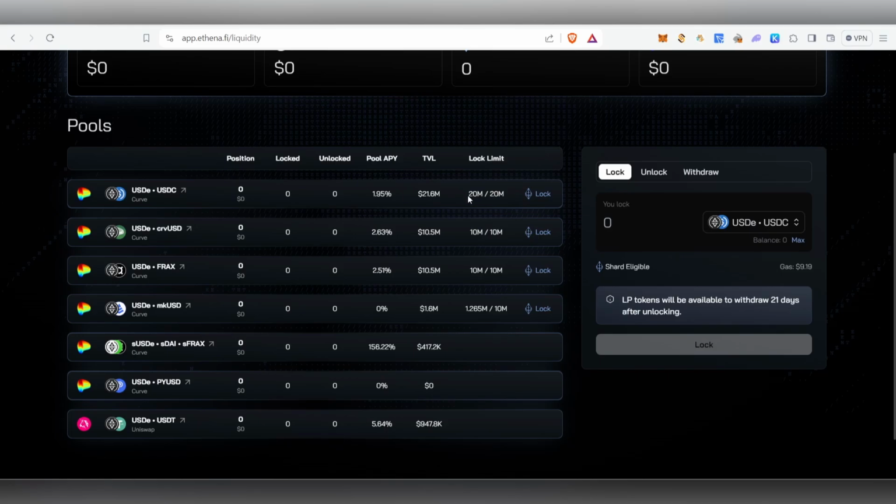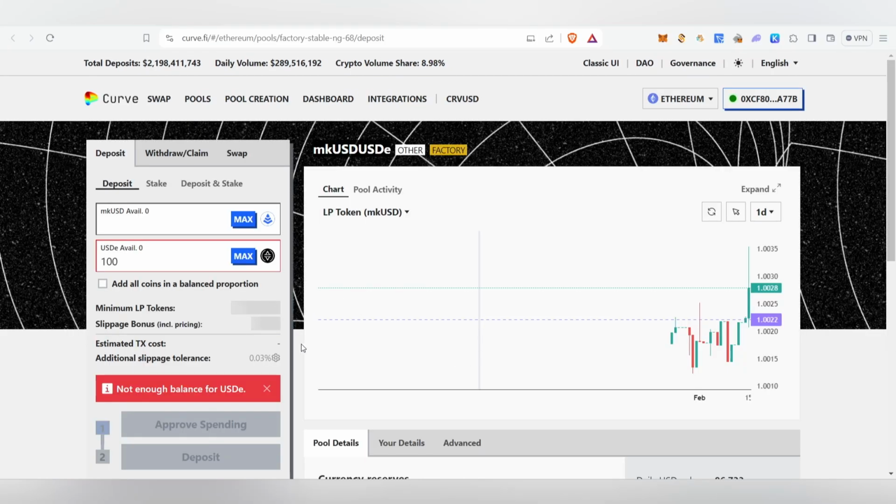Okay, and all these three pools got filled, and the only available thing is this one. If you want to do something with this one, just click on that. It will take you here to the Curve. So guys, here we need to deposit. We can do the single deposit, I guess.